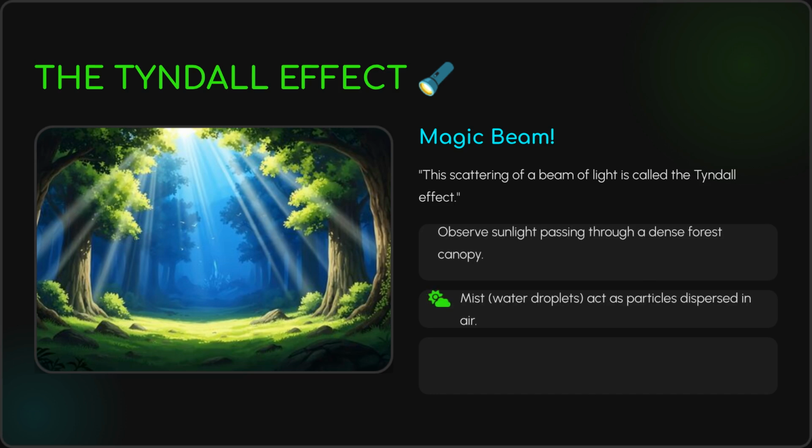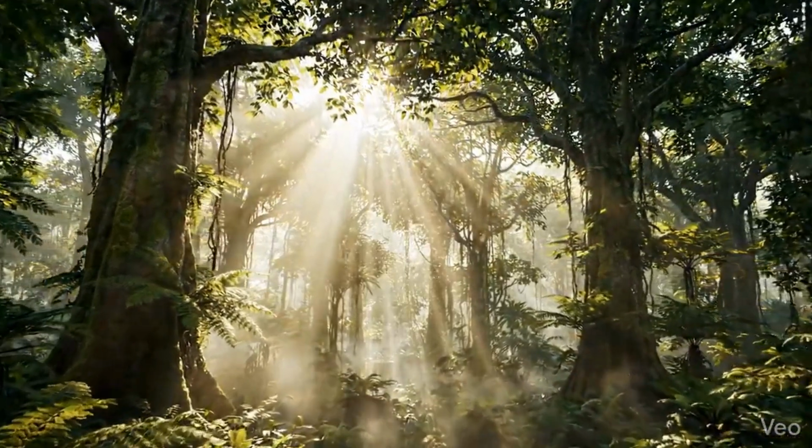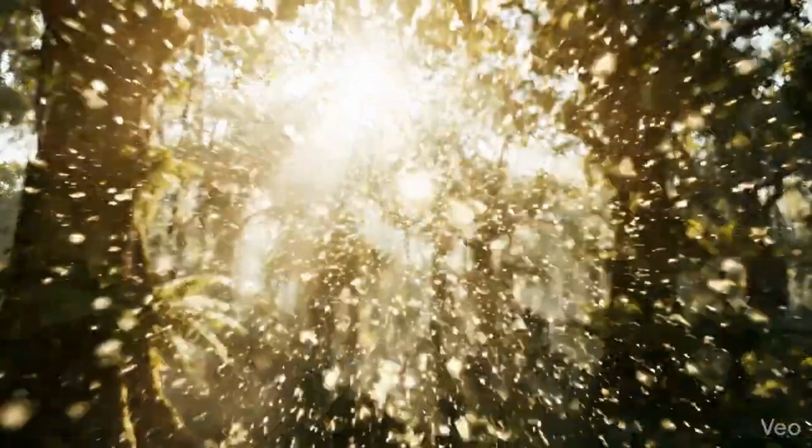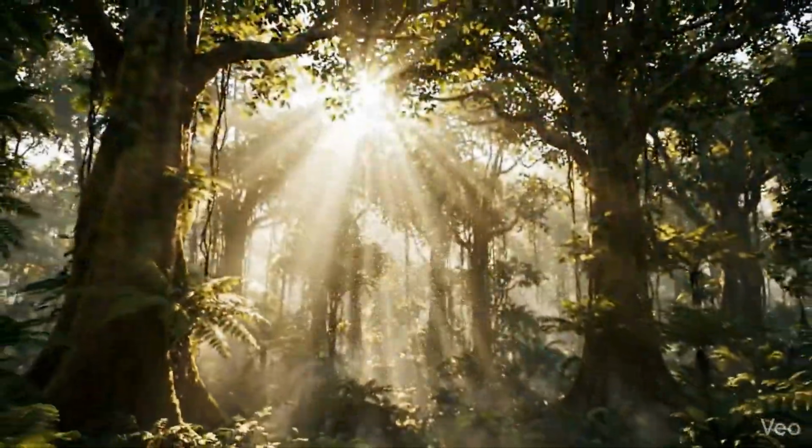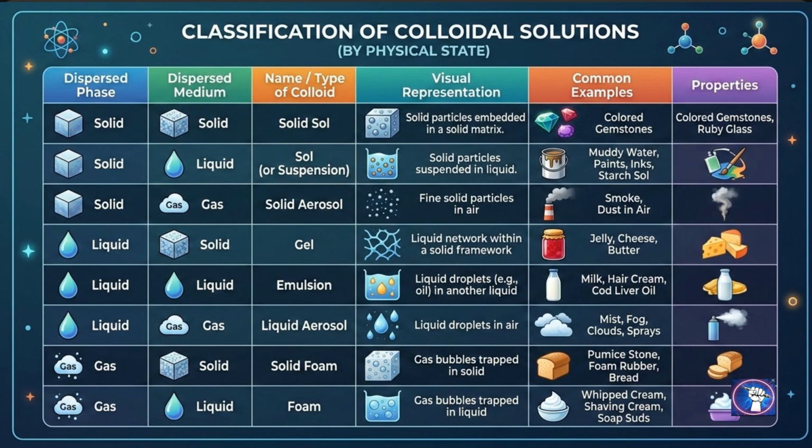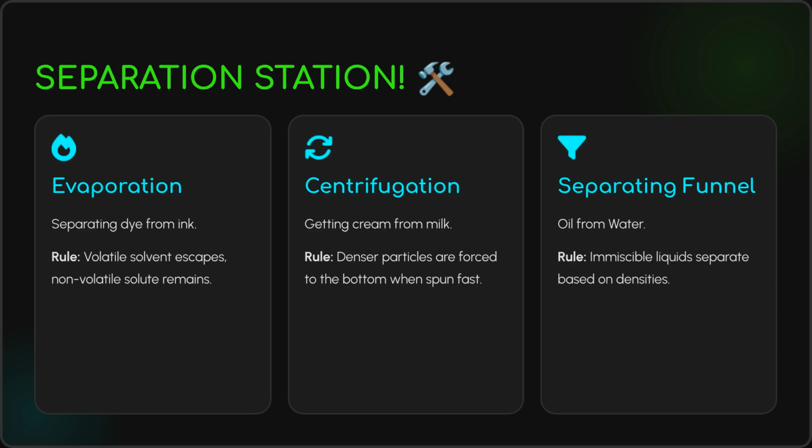The Tyndall effect is the scattering of a beam of light. We can observe this in nature, such as sunlight passing through a dense forest canopy, or light shining through a small hole in a dark room showing dust particles. This table shows the various types of colloids based on the dispersed phase and the medium, with examples like fog, shaving cream, and milk. We use various techniques for separation.